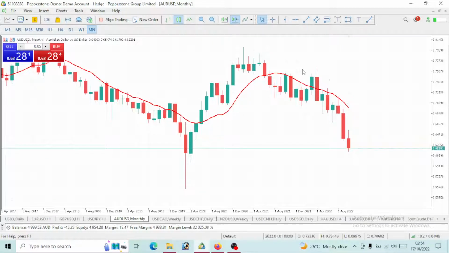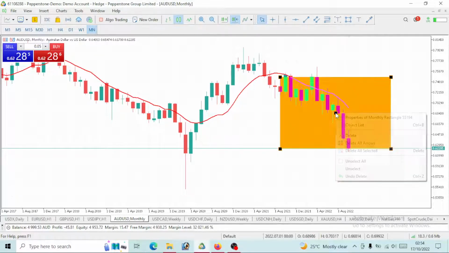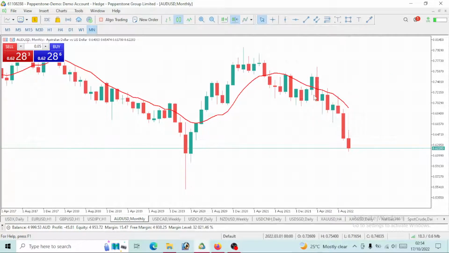Secondly, I've included a 10 period moving average. Those of you that trade the 10 period moving average know the rules of trading it. Once the price is above the 10 period moving average, we go long, but if it is below the 10 period moving average, we short. Clearly we can see this price is still below the 10 period moving average, so we would continue to short this price, right?